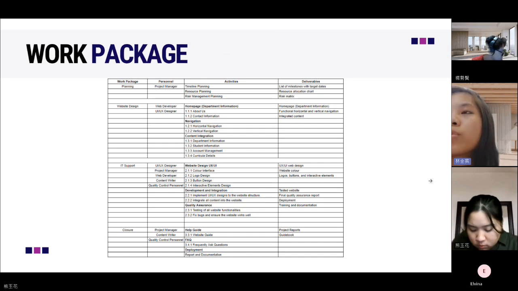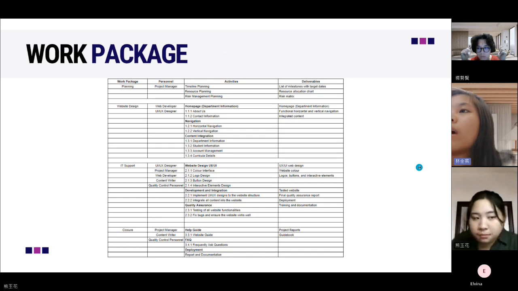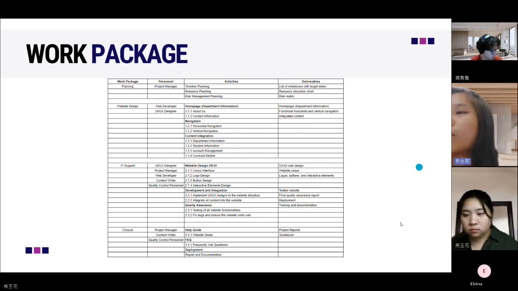And then in the work package, each work package has a personnel who is in charge of the work package itself. And then there are the activities and also the deliverables. The deliverables give a broad explanation of what we want to achieve in each work package. Next.